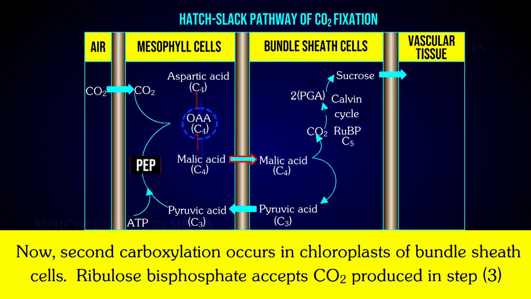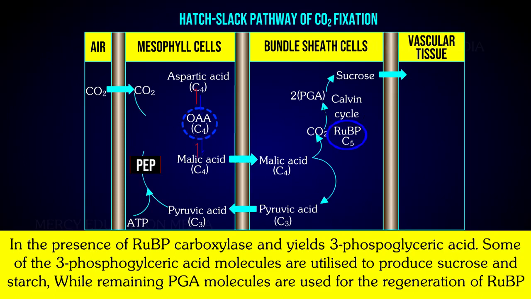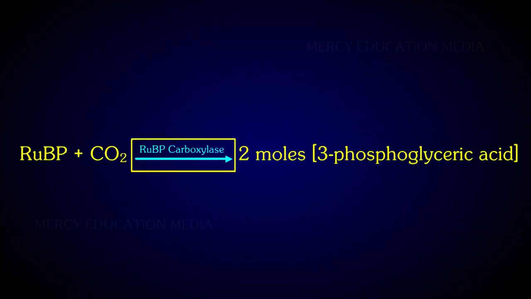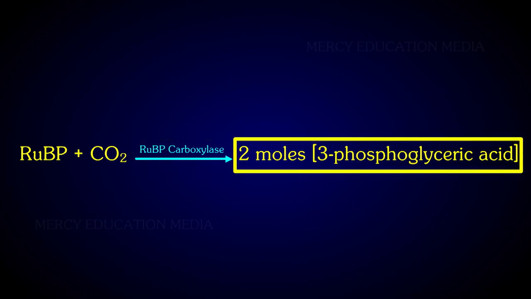Now, second carboxylation occurs in chloroplast of bundle sheath cells. Ribulose bisphosphate accepts carbon dioxide produced in third step in the presence of RUBP carboxylase and yields 3-phosphoglyceric acid. Some of the 3-phosphoglyceric acid molecules are utilized to produce sucrose and starch, while remaining PGA molecules are used for the regeneration of RUBP. RUBP plus carbon dioxide in the presence of RUBP carboxylase forms 2 moles 3-phosphoglyceric acid.